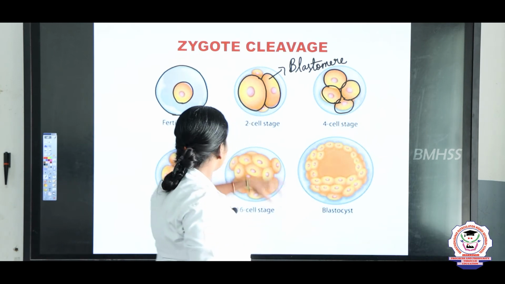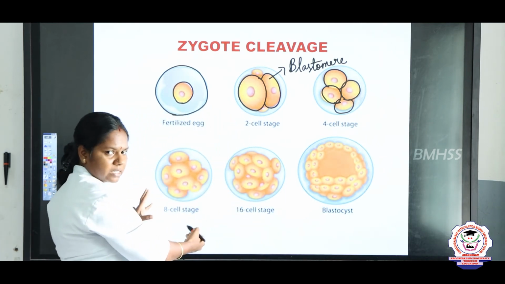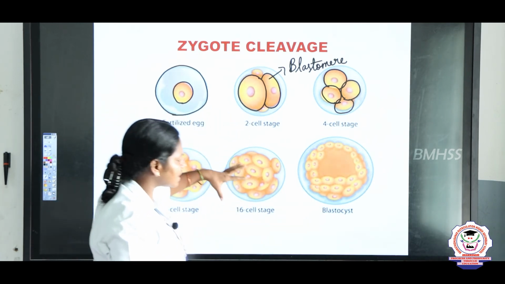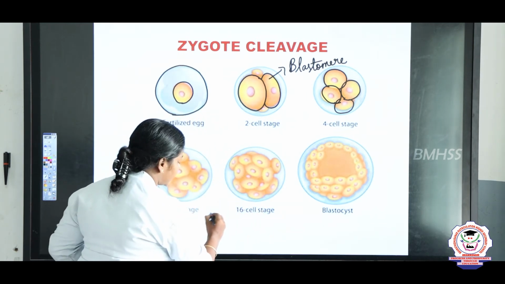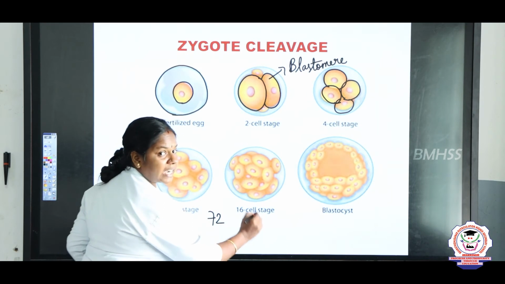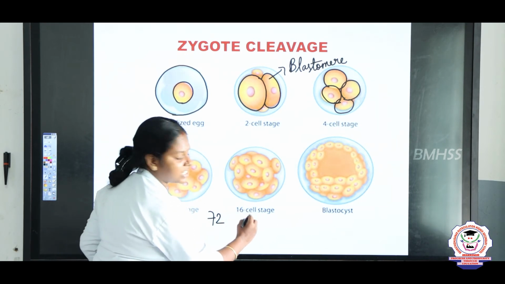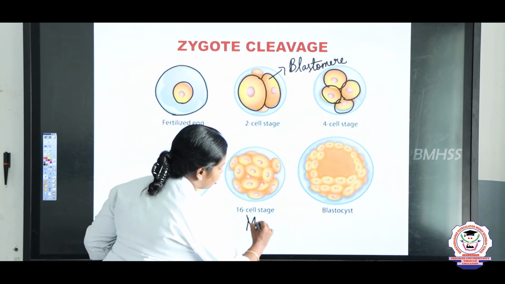Then the 4 cell stage again becomes 8. Then 16. At the 16th cell stage what happens? Or what is the structure called? Yes, after 72 hours it attains a structure at about the 16 cell stage. That structure we call morula.